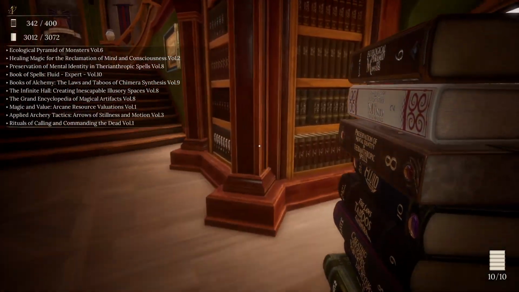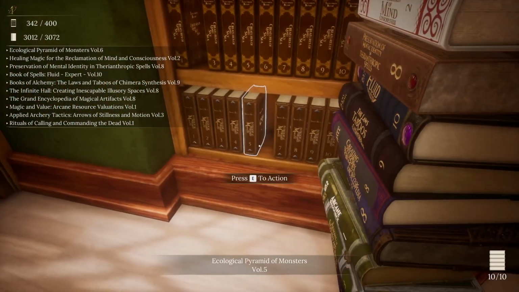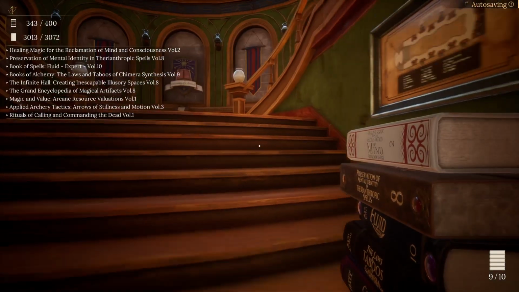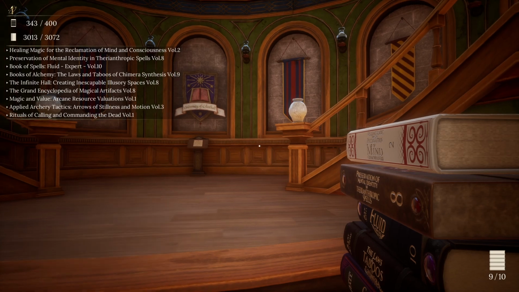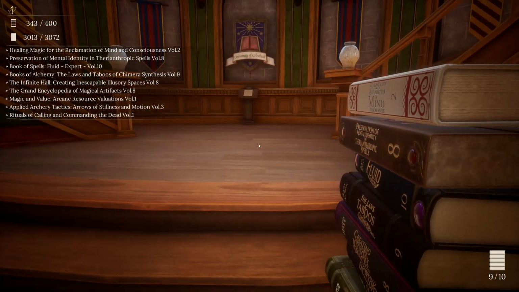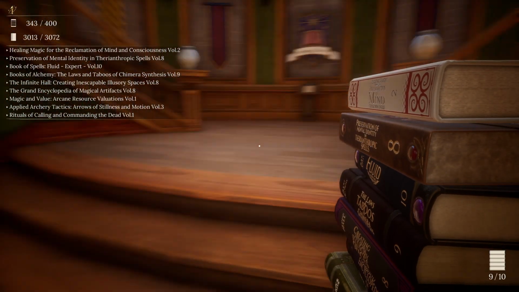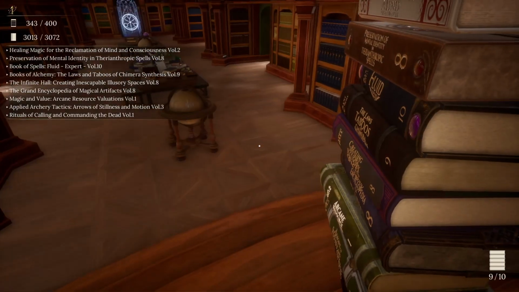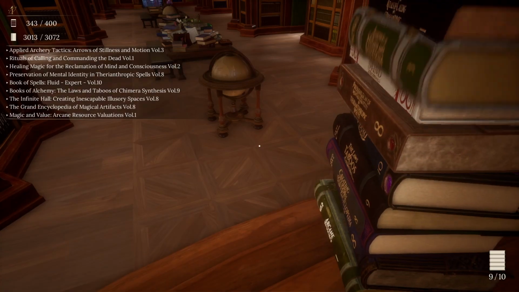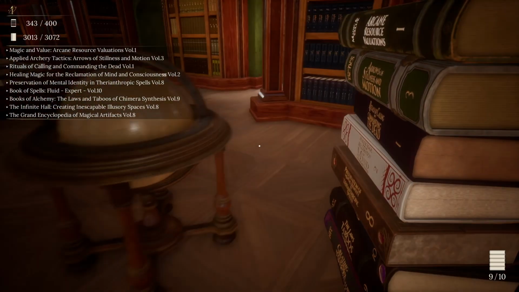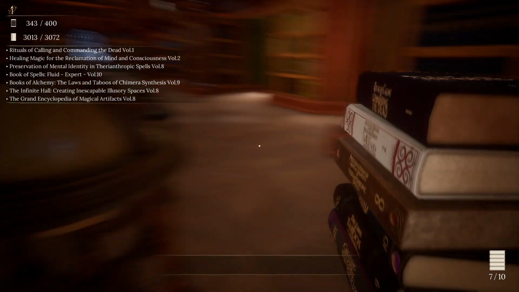So, Ecological Pyramids of Monsters Volume 6. I know that goes down here. Recommendation. So that gets healing, magic, dying, preservation, mental identity, and theranostropic spells. So we've got healing, transfiguration, destruction, alchemy, illusion, artifacts, magic and value, arcane. Okay, for now, I'm just going to throw these two down because they go up the next floor.